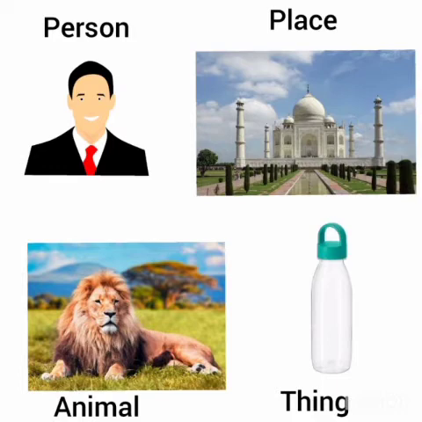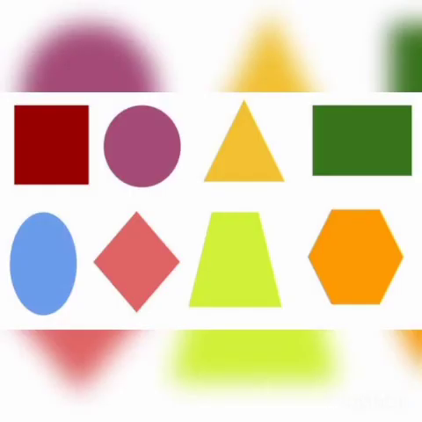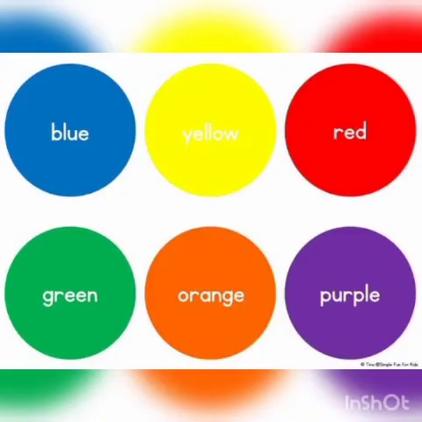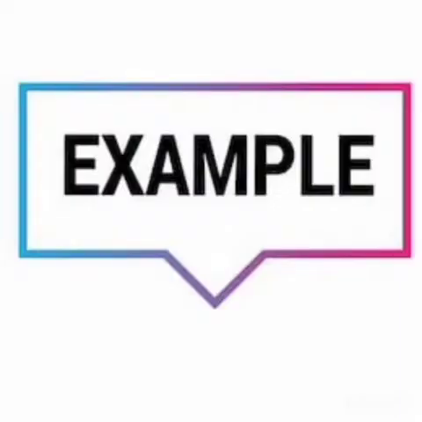It answers the question what kind when asked to the noun. They tell us about the shape, size and color of a particular noun. Let us go through some examples of adjectives of quality.